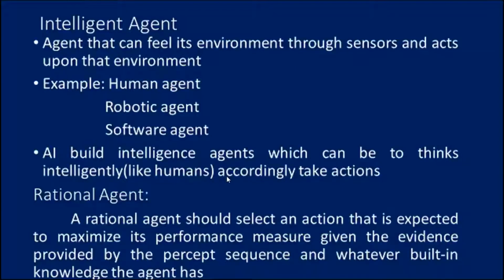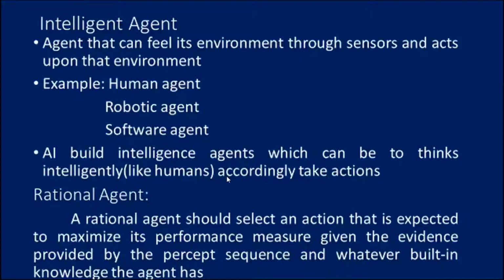For an AI agent, the rational action is most important because in an AI reinforcement learning algorithm, for each best possible action, the agent gets a positive reward, and for each wrong action, the agent gets a negative reward. So this is what is meant by rational agent. It is expected to maximize its performance measure given the percept sequence and whatever built-in knowledge the agent has.